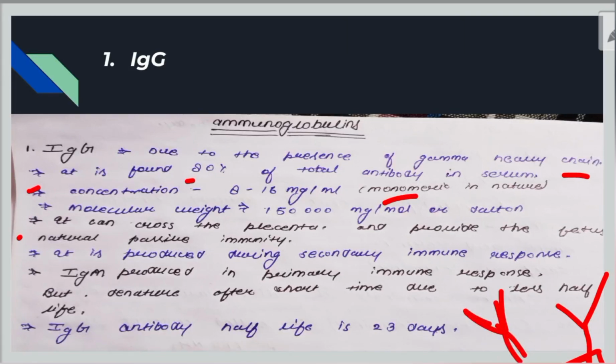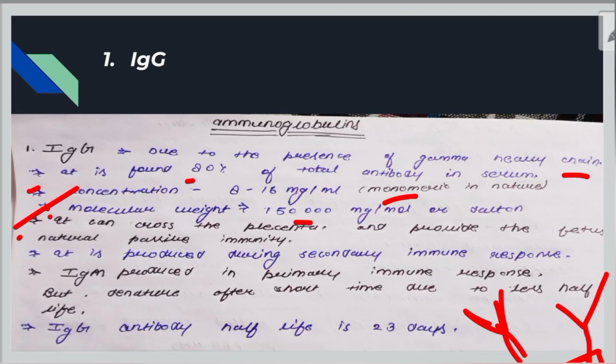The next line is the molecular weight of this immunoglobulin. It will be 1,50,000 Dalton. The next line is very important for your competitive exams: it can cross the placenta. What will the MCQ be? Which antibody or immunoglobulin can cross the placenta? The right answer is IgG.